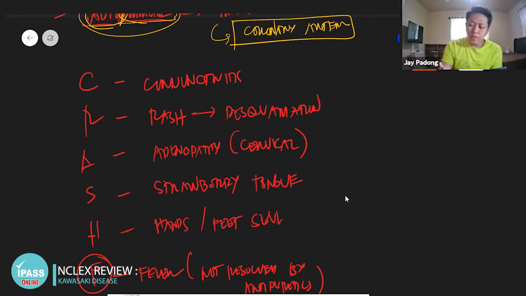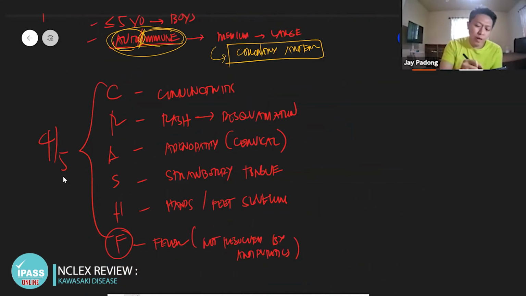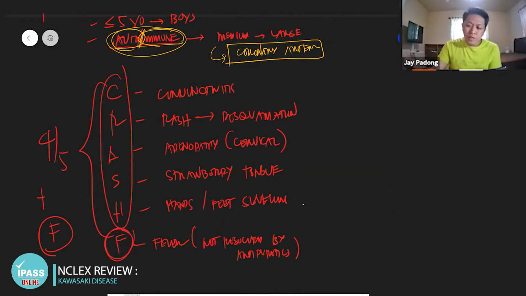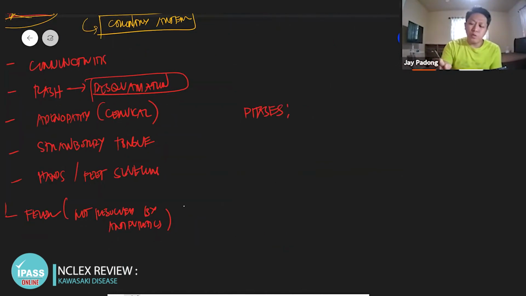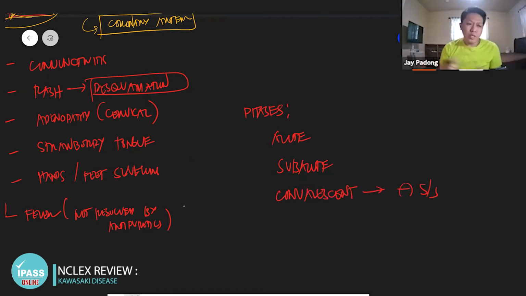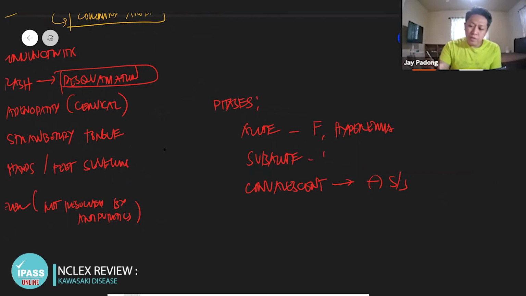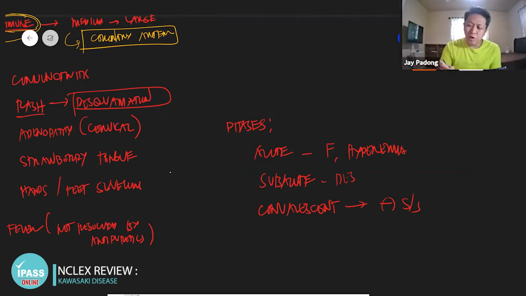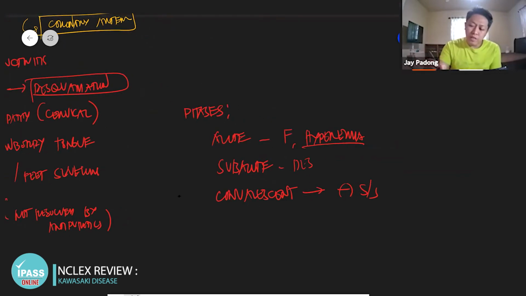How many criteria do we need? 4 out of 5 plus your fever. This is your crash and this is your burn. Crash and burn, don't forget it. Again, this will promote desquamation as well. If you want to look at the phases, there's your acute, your subacute, and your convalescent. Convalescent, the word itself, means no signs and symptoms. When you say acute, there are symptoms, of course fever. You also have your hyperemia. And then your subacute is your desquamation. It begins from red rashes, that's hyperemia, and later on, when you are in your subacute phase, it will desquamate.